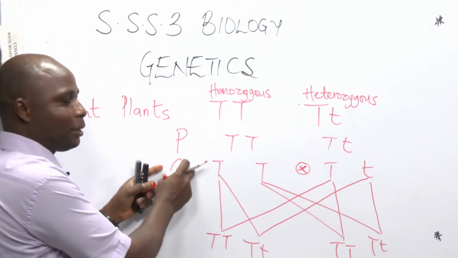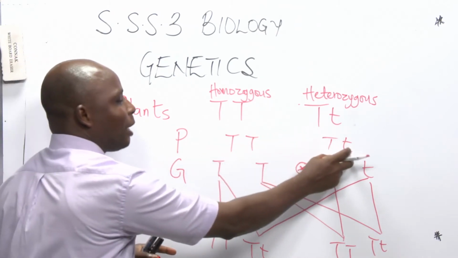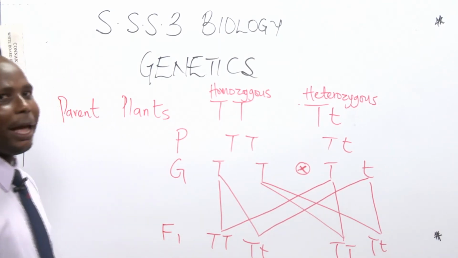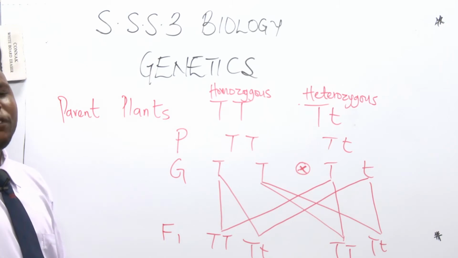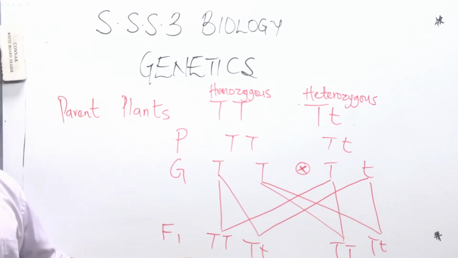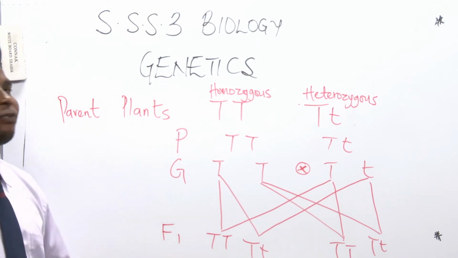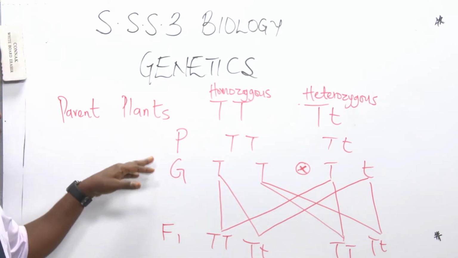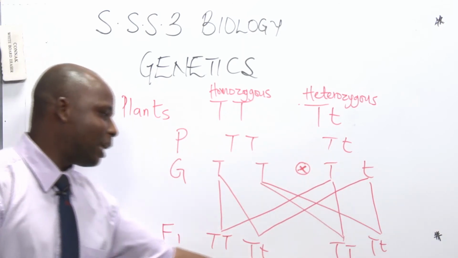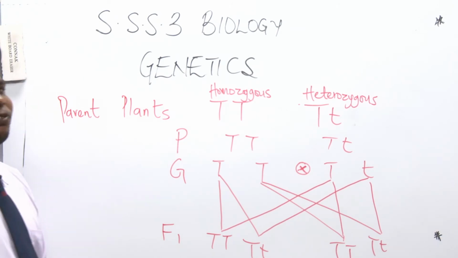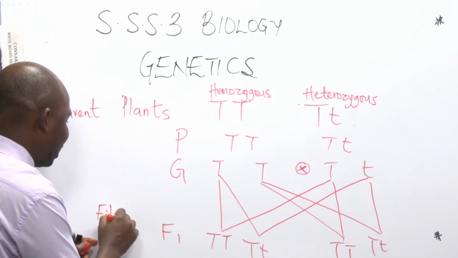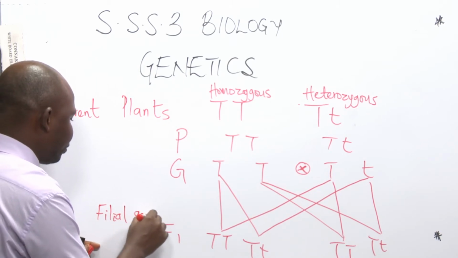These are the parents. Homozygous tall, heterozygous tall. This is called F1. F1 is telling us about filial generation. What we mean by filial generation is talking about the children, the offspring that they will have. The first set of offspring. It's as if you have father and mother, and the first set of children is the first generation. So we call it first filial generation. So that's the meaning of F1, filial generation.